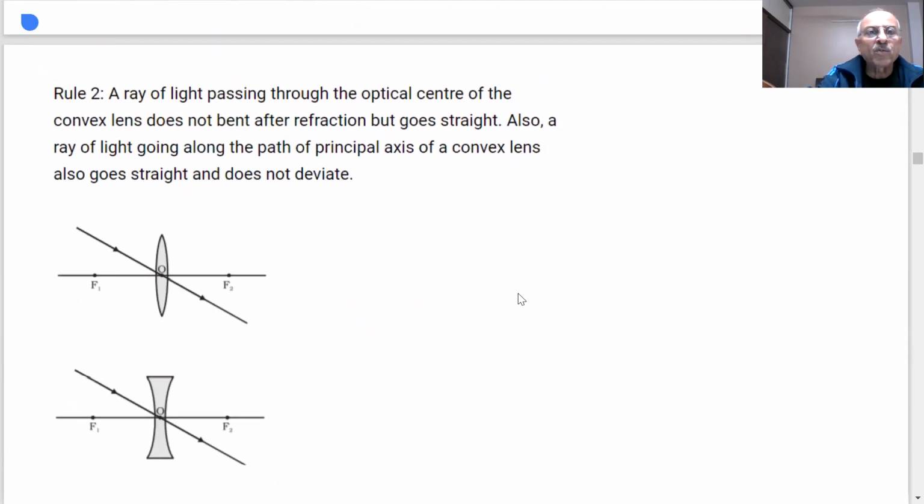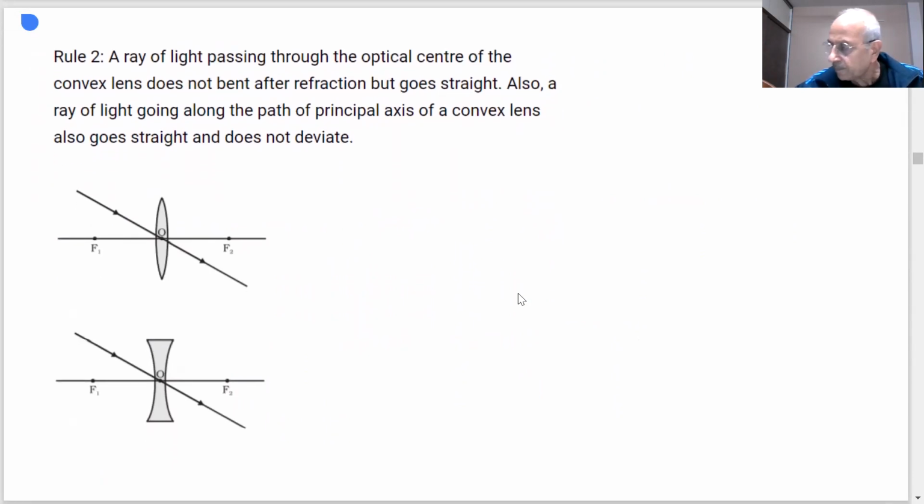Let us see rule number 2, students. In the paper they will give you 4 choices, some diagrams, as you have seen in the sample paper. They will ask you which is the correct ray diagram. If we know the rules, we know what image is formed, where it is formed, the magnification, the size of the image, the size of the object, and the distance of the image from the optical center. All this information is there if we know how to draw ray diagrams. The rules are very important. Without rules, I cannot draw the ray diagram.